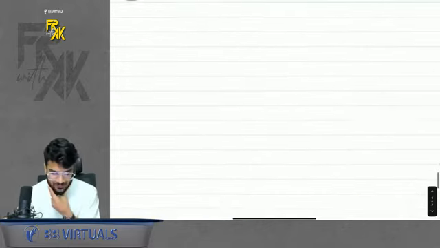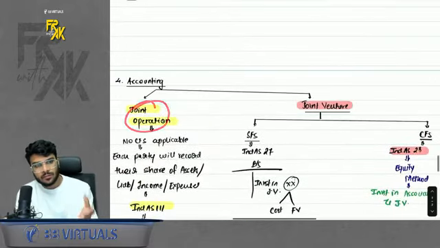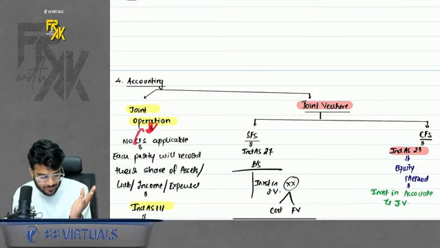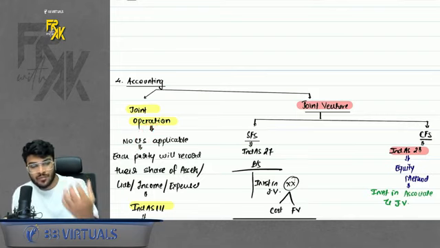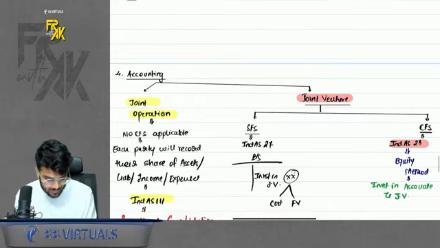And the last thing is accounting. So if you classify it as an operation, what will the parties do? The parties won't prepare CFS. They will record their own share of assets, their own share of liabilities, their own share of income, their own share of expense in their SFS only.